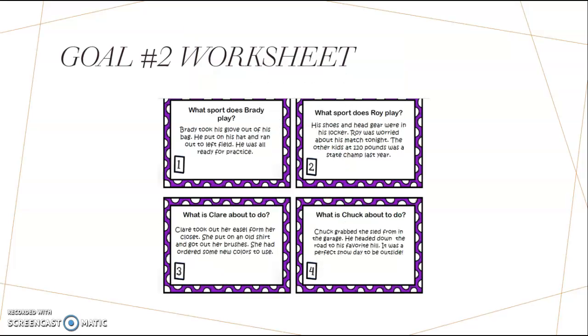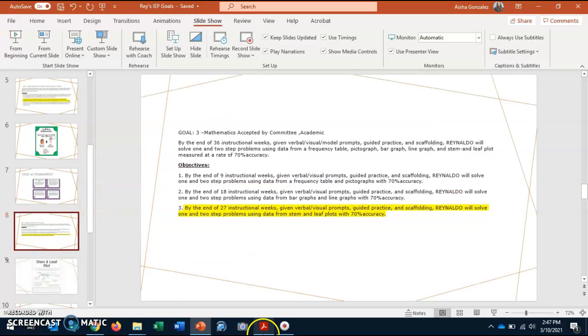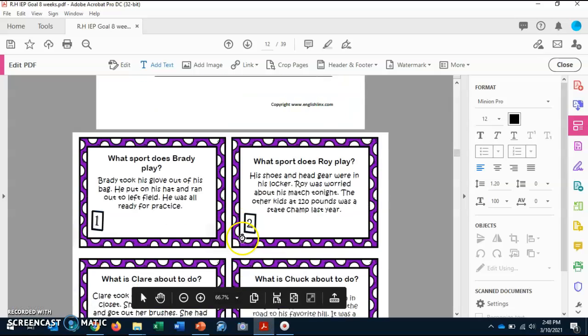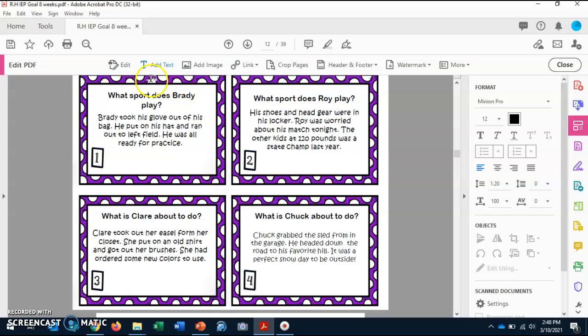And for our goal number 2 worksheet, that is exactly what we are going to do. We are going to make inferences on each of these little paragraphs. So please take out this worksheet so we can work on it together. I will do one card with you, and you will do the rest on your own.